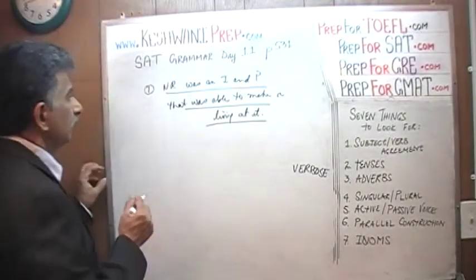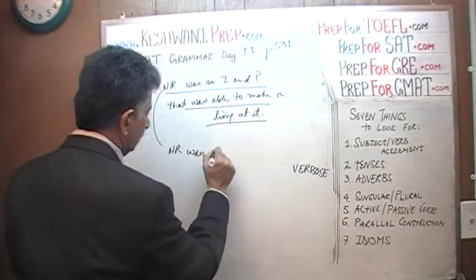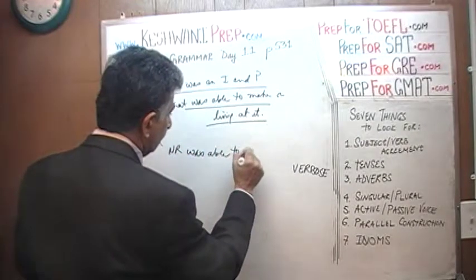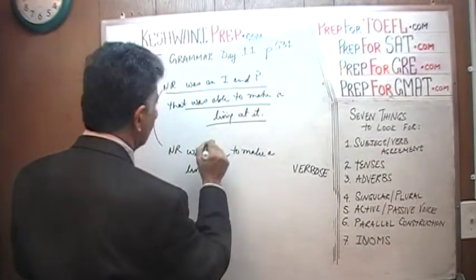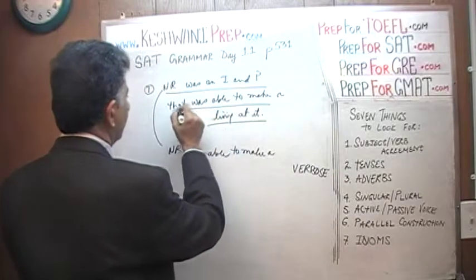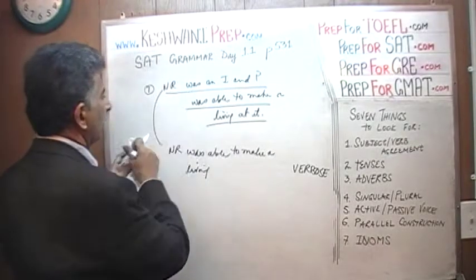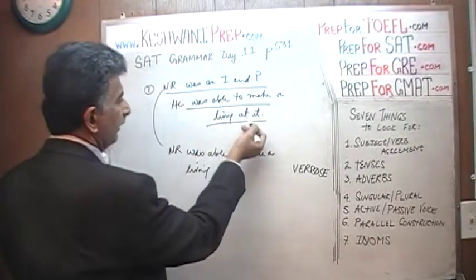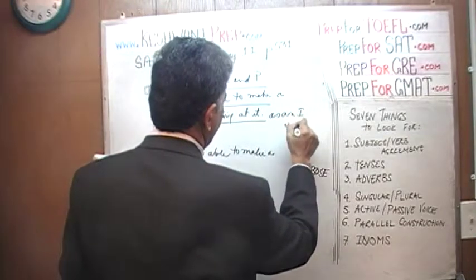Let's try to put this idea in a more concise manner, shall we? How about Norman Rockwell was able to make a living. They told us that he was able to make a living. How about he was able to make a living as an illustrator and a painter.